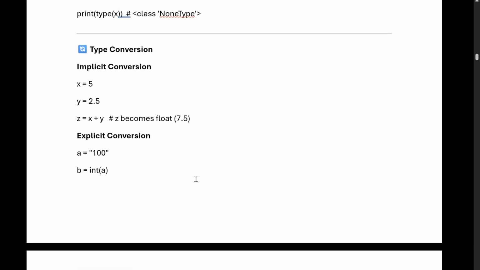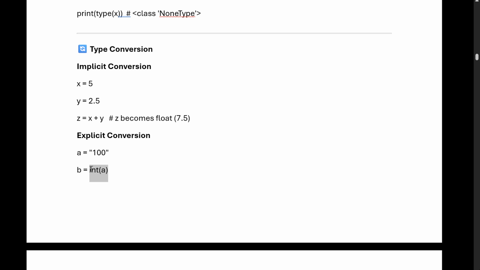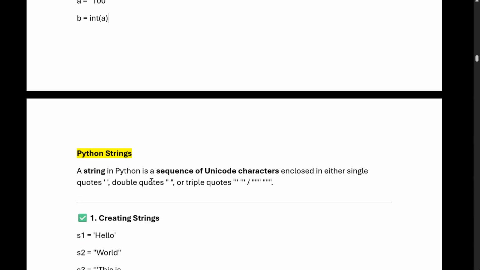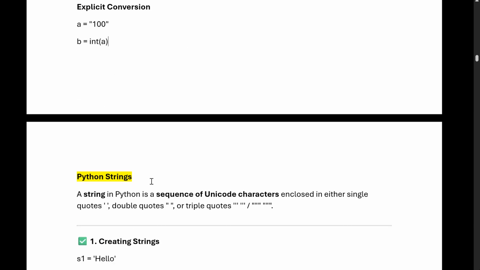Now we will see type conversion, which we have already seen. What is implicit conversion? x equals 5, so we know x is an integer. y equals 2.5, which is a float. If we do z equals x plus y, z becomes a float. Float plus integer is a float number. What is explicit conversion? If we are typecasting something to a different type, suppose a is a string and b equals int(a), we are casting a string to an integer. That is called explicit conversion. So we have seen what implicit and explicit conversion are.